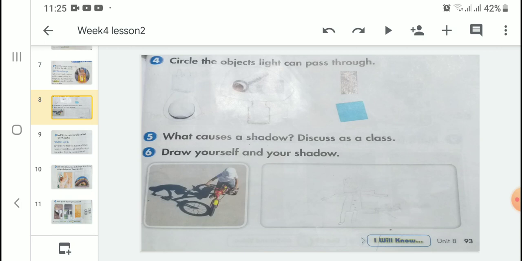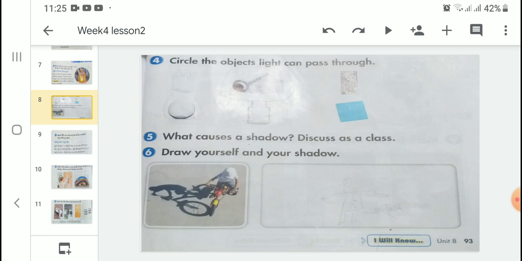It also cannot allow the light to pass through it. Fourth picture is glass. Circle it because it is also transparent and light can pass through it. Fifth picture is a glass vase. Light can pass through it, so circle it. Sixth picture is colored paper. It also can't allow the light to pass through it.